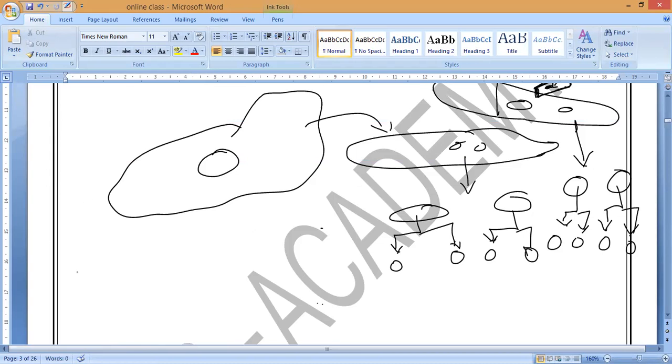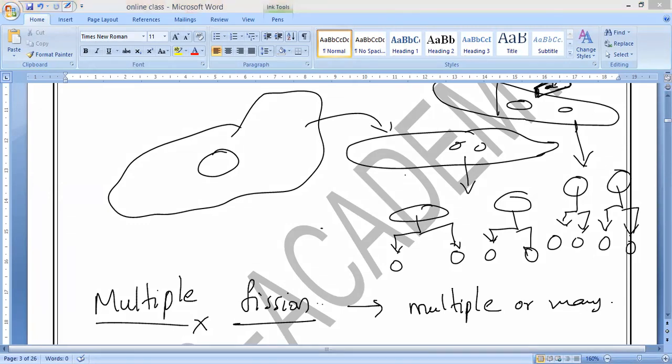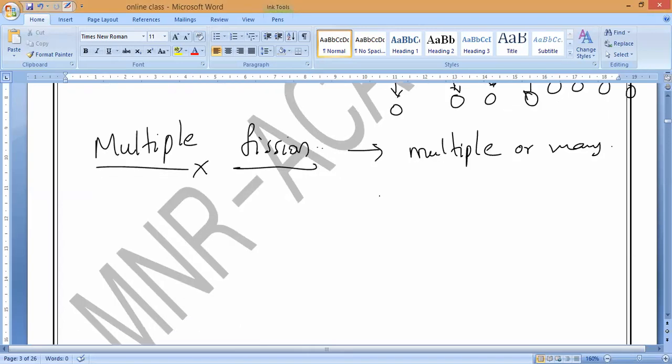Then in the next class we are going to study the second type of fission. What is the second type of fission? Multiple fission. Now multiple fission means, in binary fission we are forming how many? Two daughter cells. Now when more than two daughter cells take place, in the sense of many, in place of binary we can form multiple. So one single parent splitting into more than two daughter cells, that is what we call multiple fission.